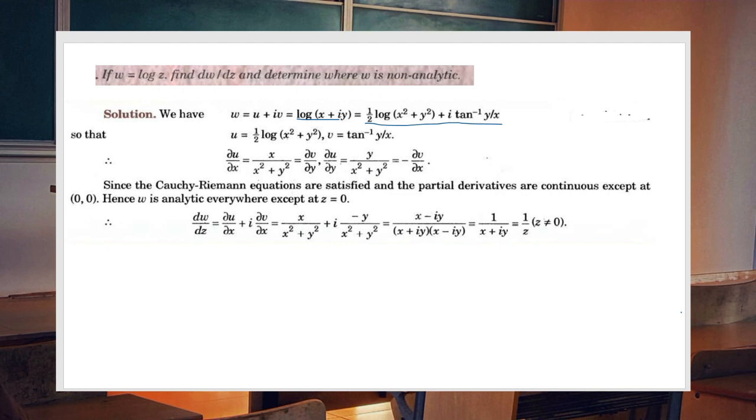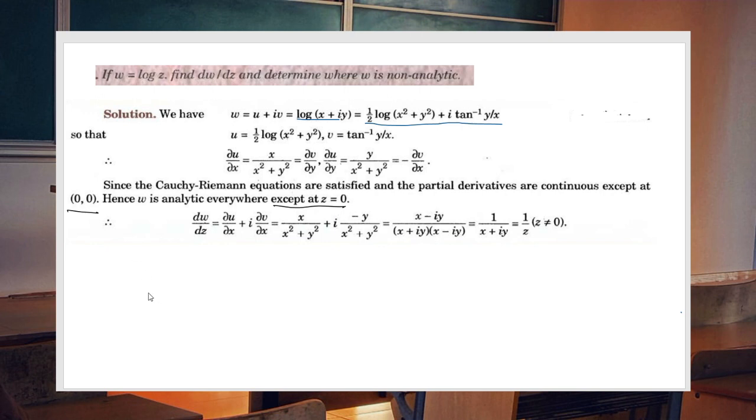So for the point 0, 0, definitely the partial derivatives are not continuous. So we can say the function satisfies Cauchy-Riemann equation and the partial derivatives are continuous except at 0, 0. So the function is analytic everywhere except at z equal to 0.